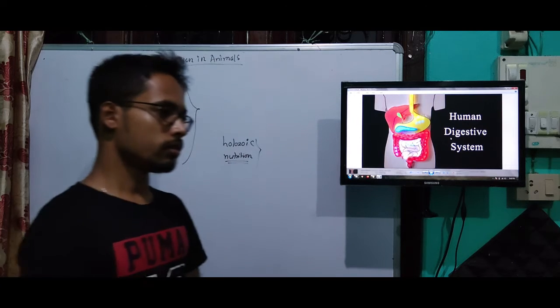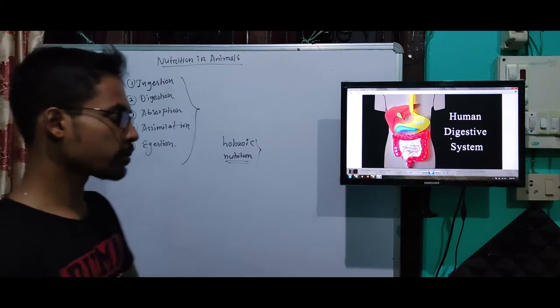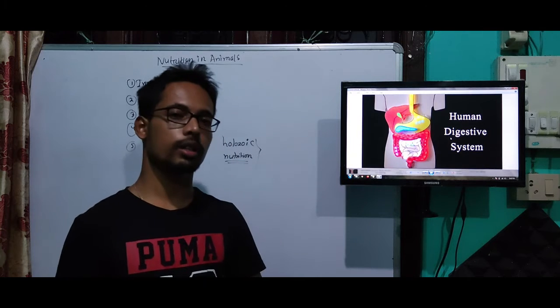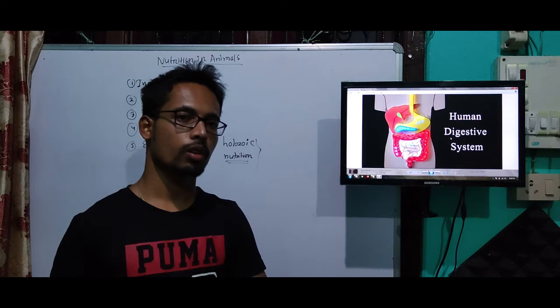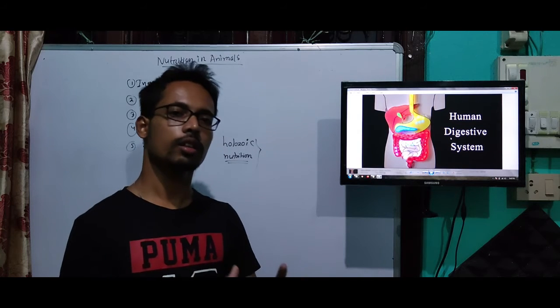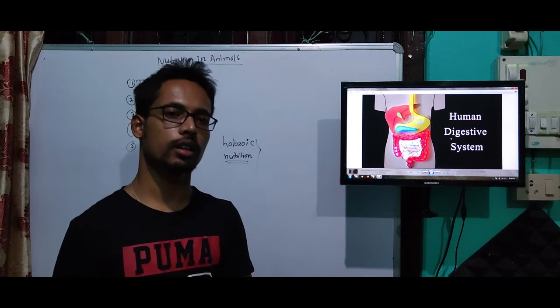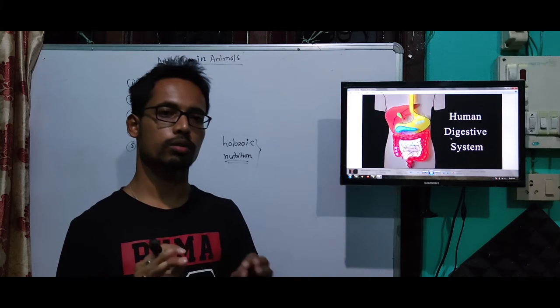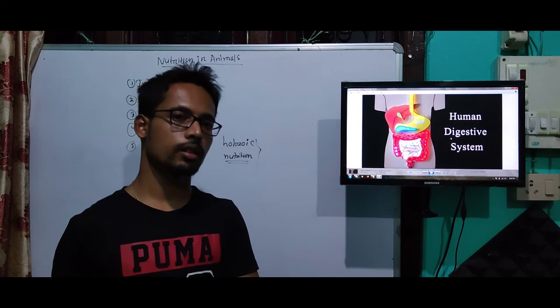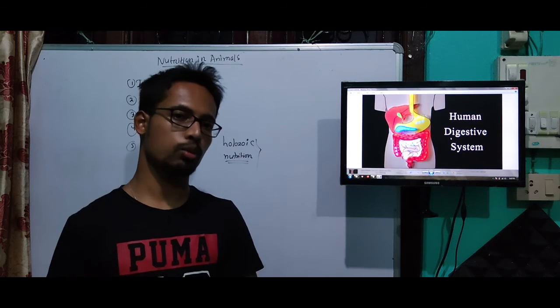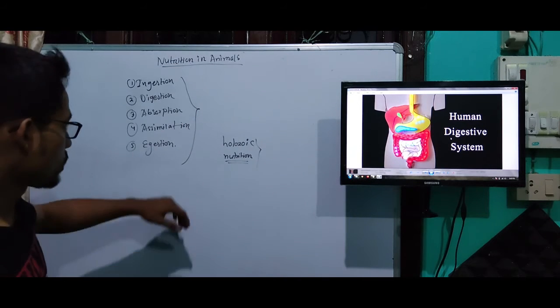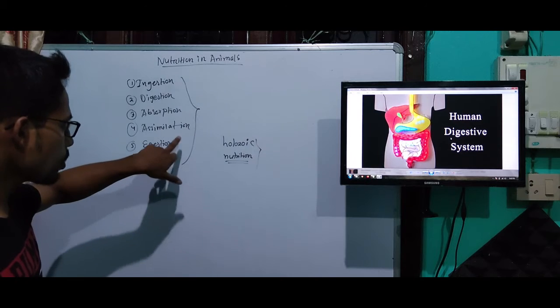In case of human beings, absorption takes place through the small intestine. Through digestion, the insoluble food particles are converted into small soluble particles so that the organism's body can absorb them. That process is known as absorption.